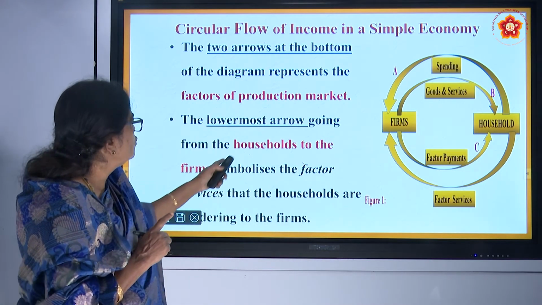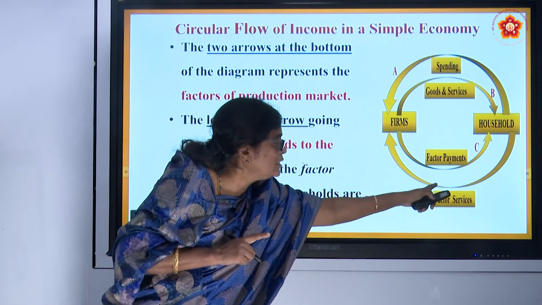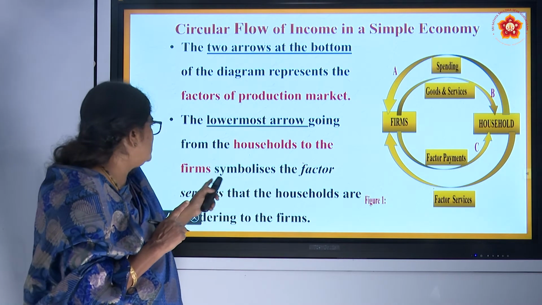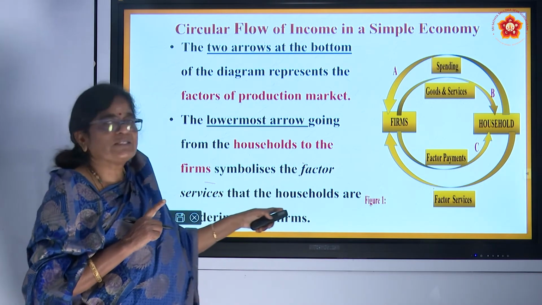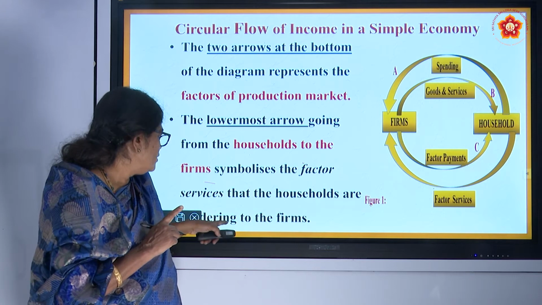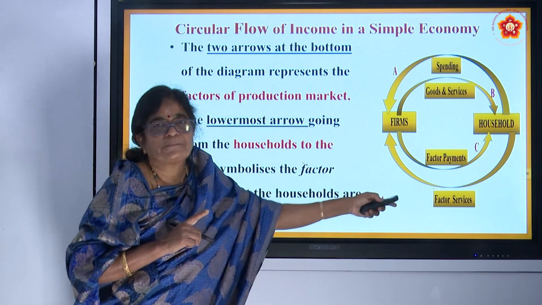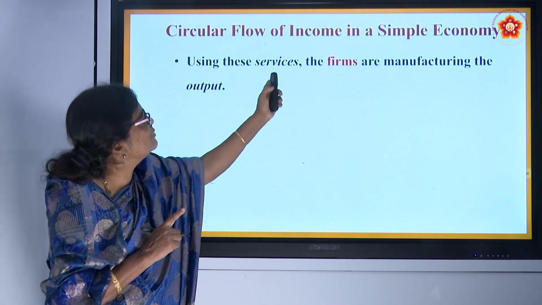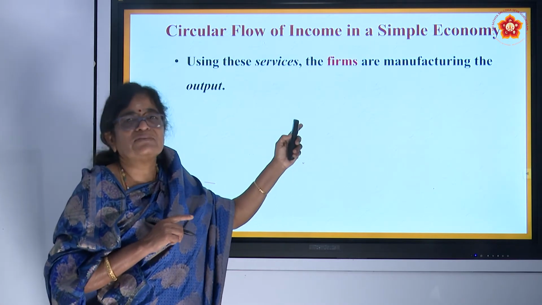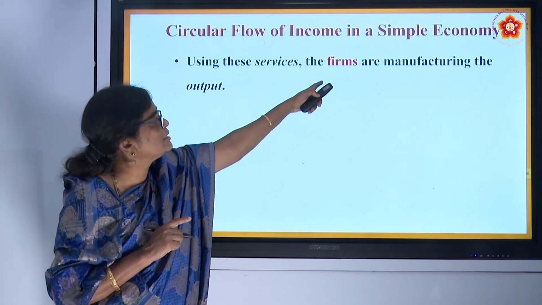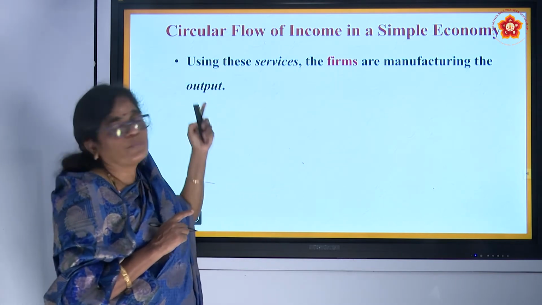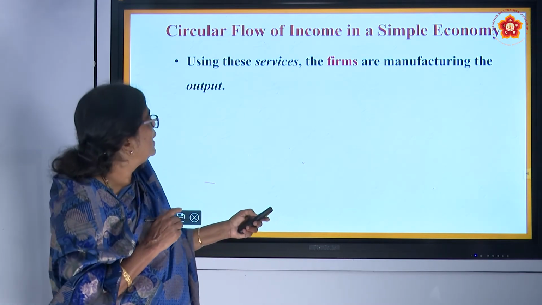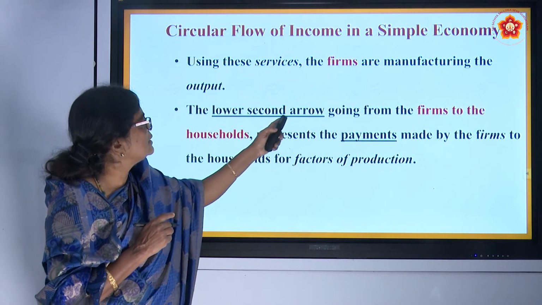The lowermost arrow symbolizes the factor services that households are supplying to the firms. I hope you understood. Using these factor services, or factors of production, firms manufacture the output, the goods and services.